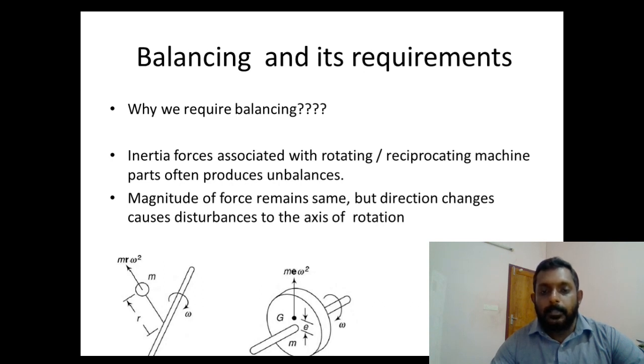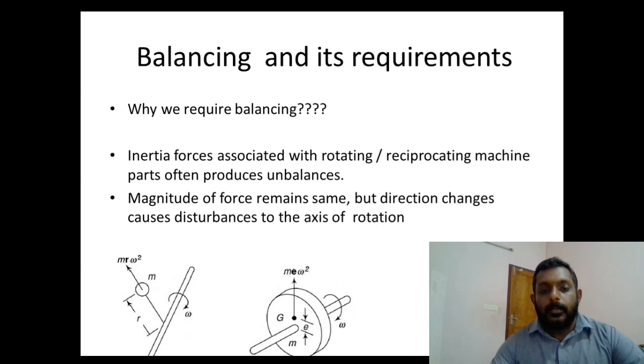This may happen in different types of mechanical application systems, like the wheels of a turbine, a camshaft, a crankshaft, etc. The unbalance may happen because of the shift or the eccentricity in the case of rotating masses. So this type of eccentricity, or shift of the center of axis or center of mass of the rotating masses, has to be reduced, because it will lead to unbalance in the systems.